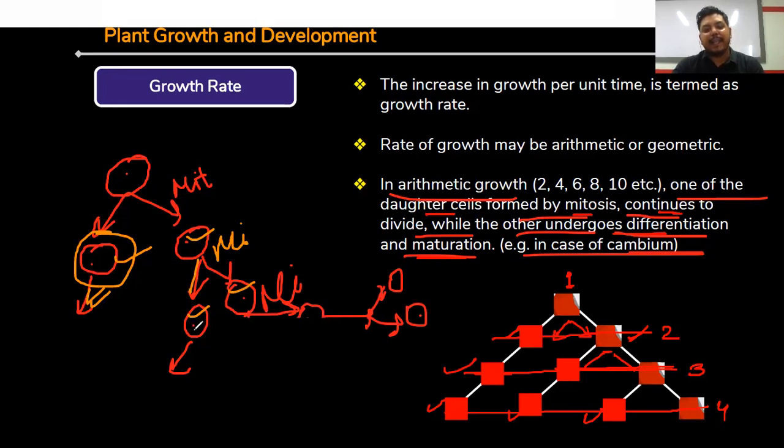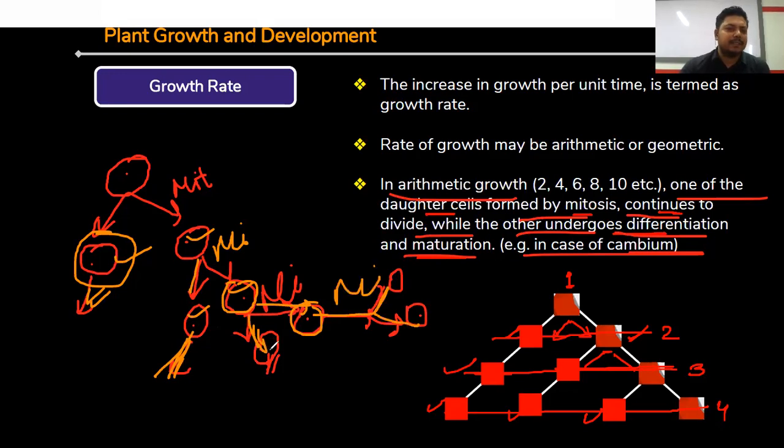Out of the two cells, again one cell is specified for function and elongation, and the other undergoes mitosis again, forming two cells, and the remaining cell undergoes cell maturation, cell differentiation and cell elongation. This is called arithmetic growth rate.